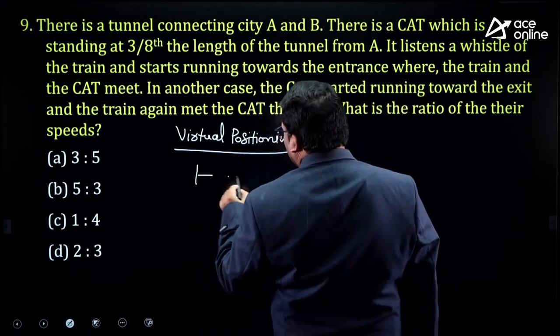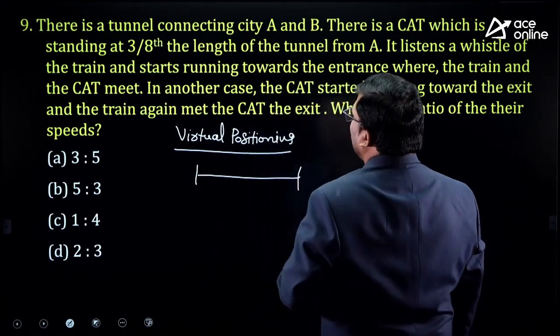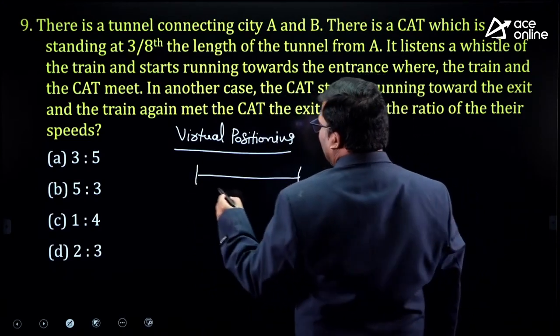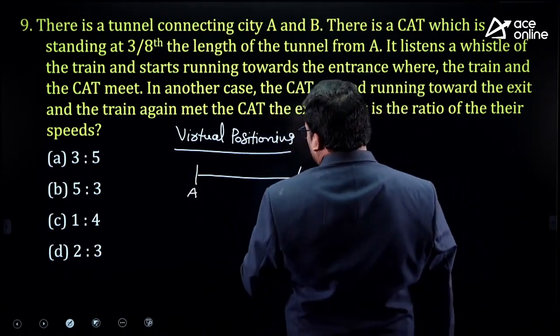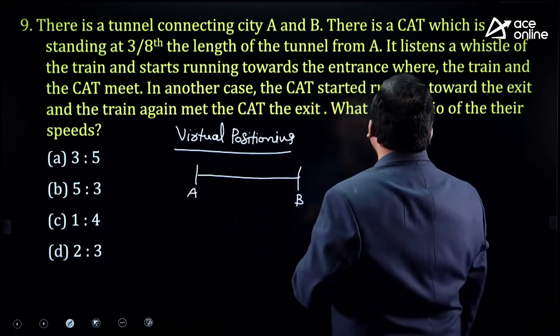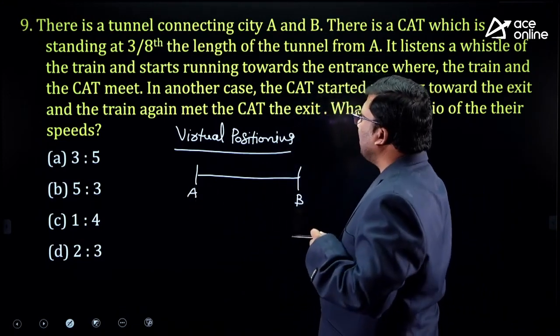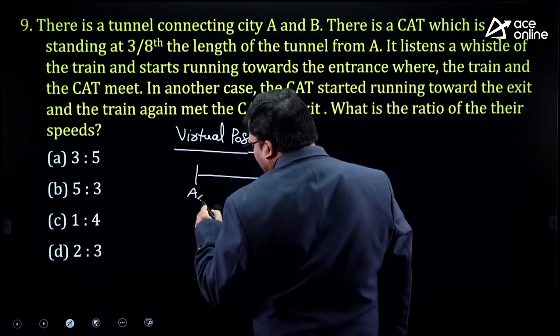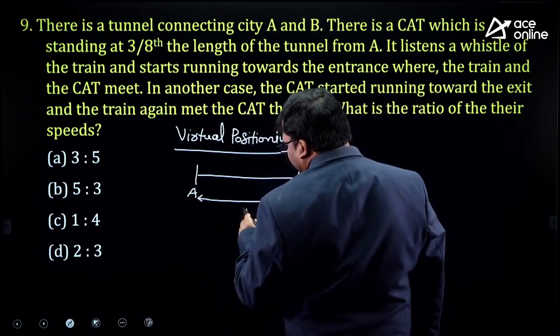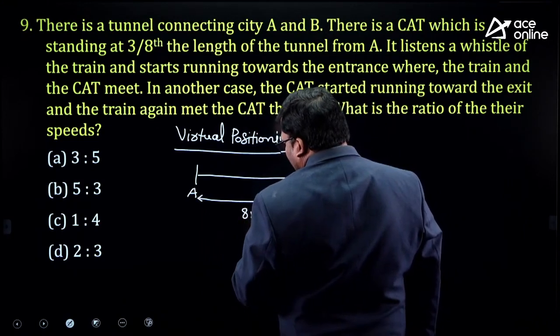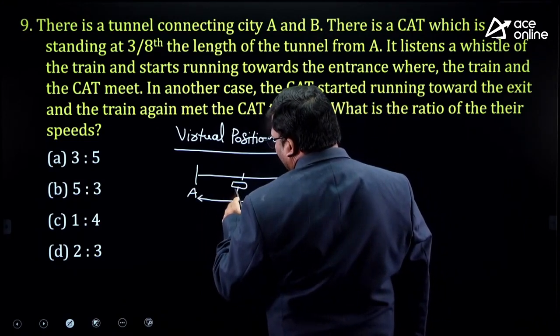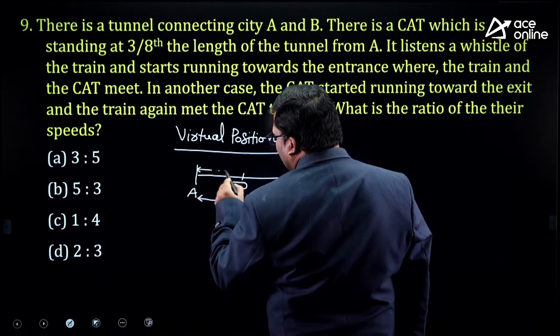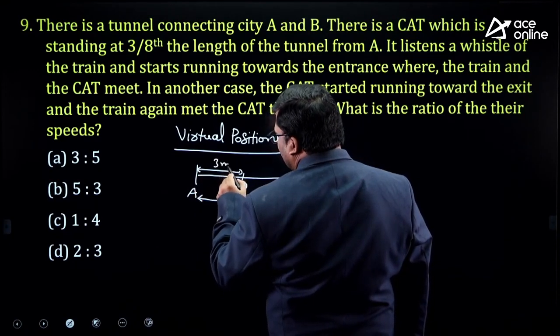There is a tunnel connecting city A and city B. This is the tunnel containing A and B. There is a cat standing at 3 by 8 of the length of the tunnel. If the entire length is 8, the cat is standing at a point which is 3 meters from the starting of the tunnel.